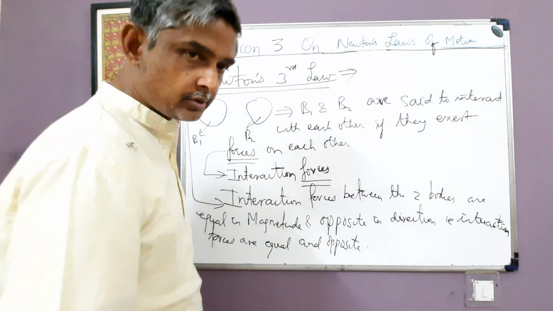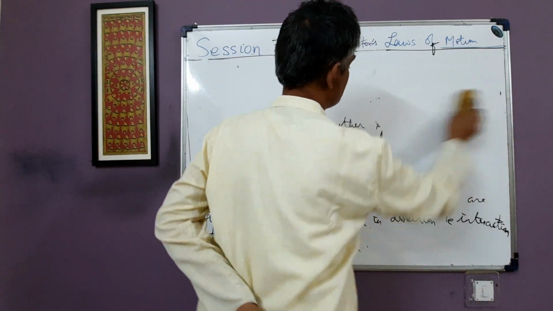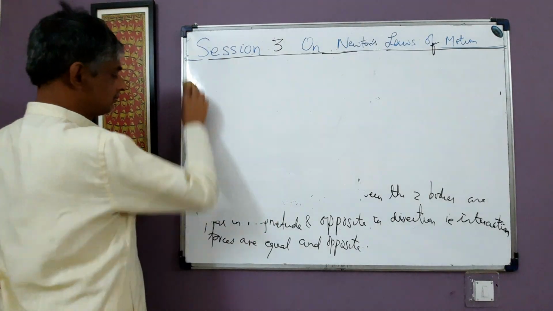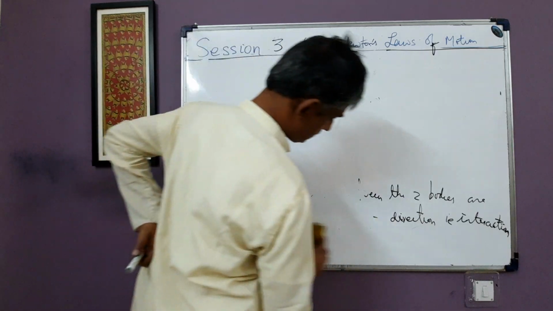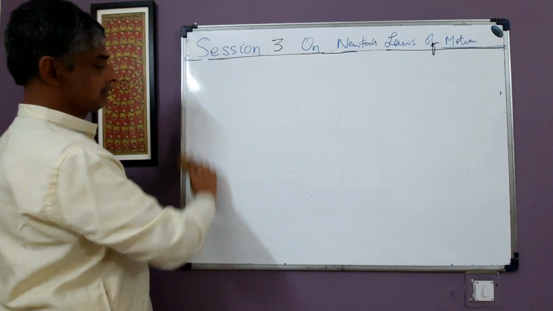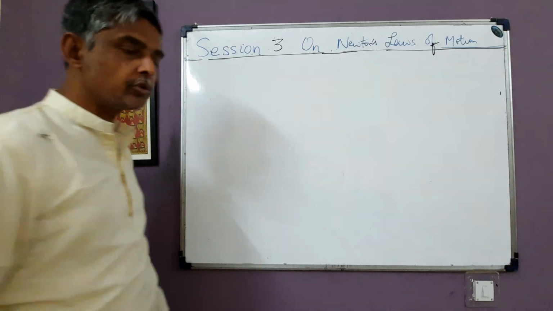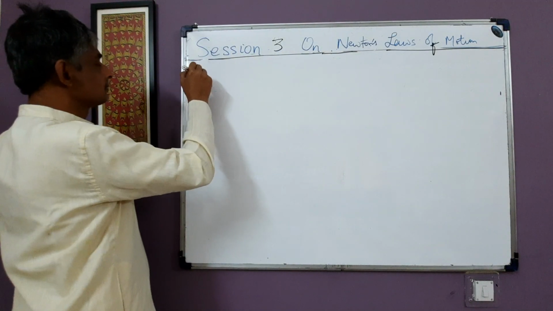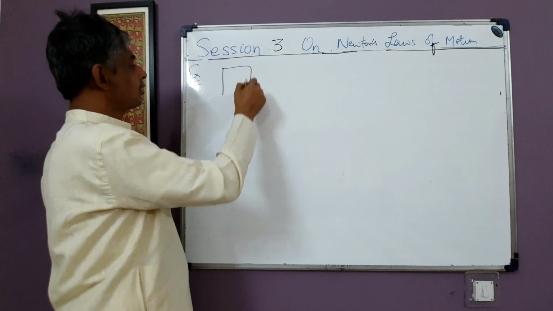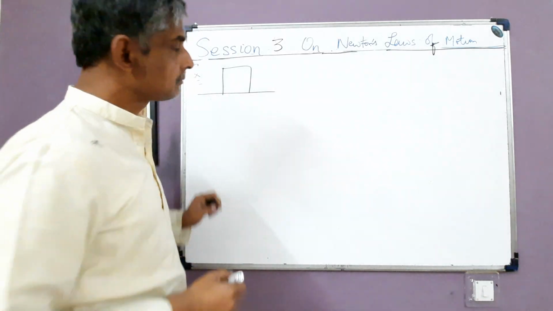Now I will take some examples on Newton's third law, okay? Suppose a block lies on a smooth horizontal surface, say horizontal ground.